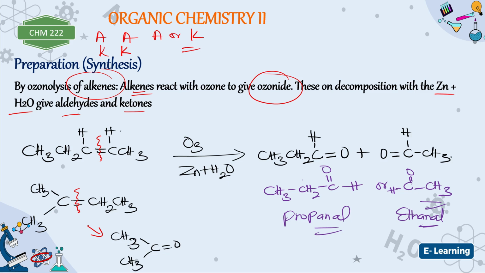This is a ketone, the way it is, plus here will be double bond oxygen, CH2, CH3. This here is an aldehyde. Here is supposed to be CH, not CH2. So we'll have CH, CH3. Here's an aldehyde, and here is what? Ketone.